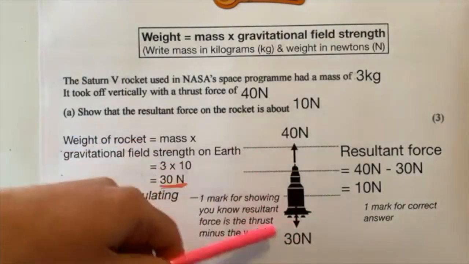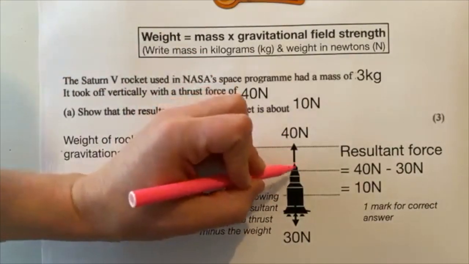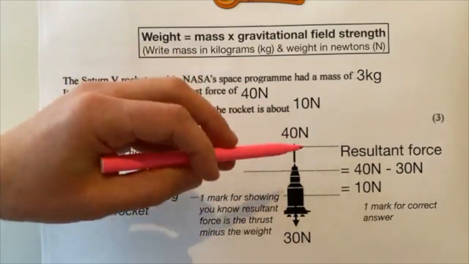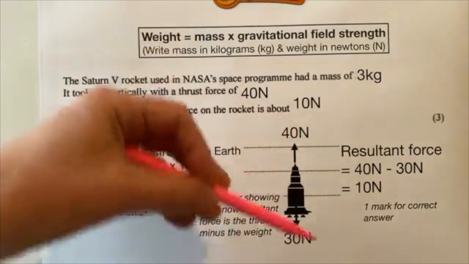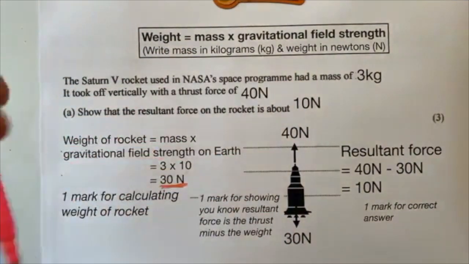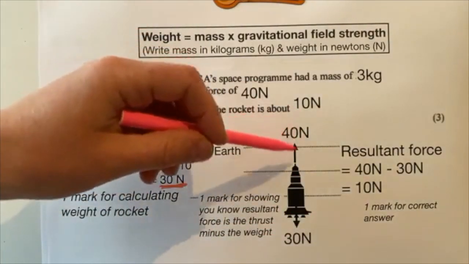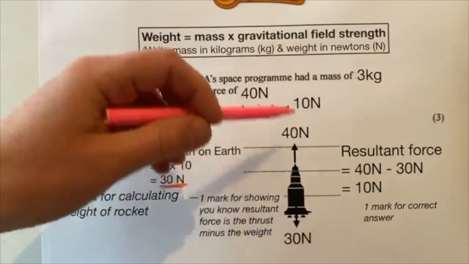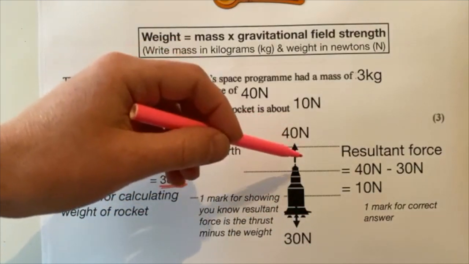And then you needed to know about resultant forces. So I've drawn the rocket to help me. It's a thrusting force pushing upwards of 40 newtons. But now we know that pulling down on the rocket is the rocket's weight, pulling it back down to Earth, which is 30 newtons. If you came last week, you might remember that the overall force acting on the rocket is forces in opposite directions. They cancel out. So if you've got 30 pulling down, that would cancel out 30 pushing up.